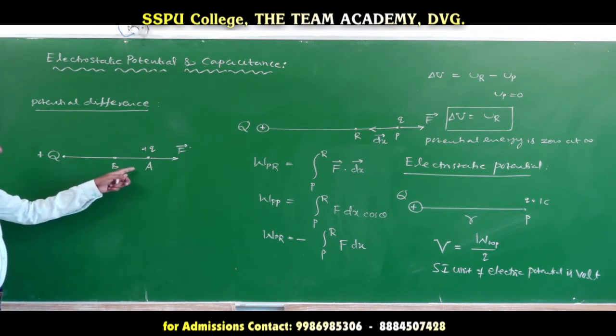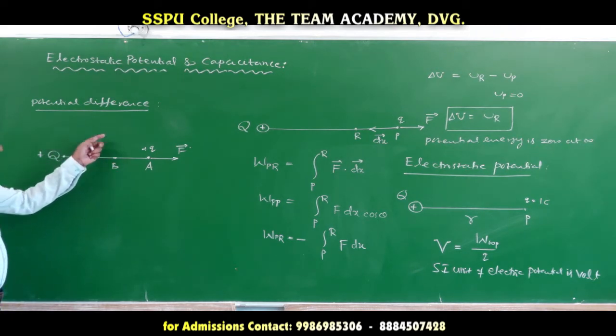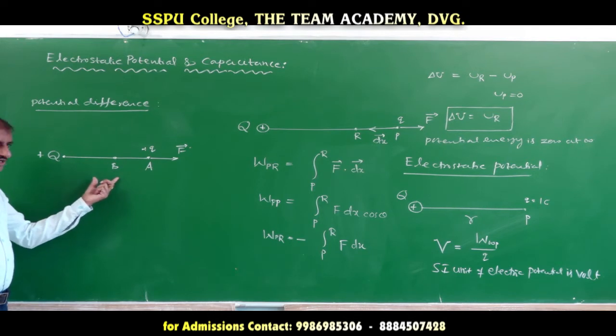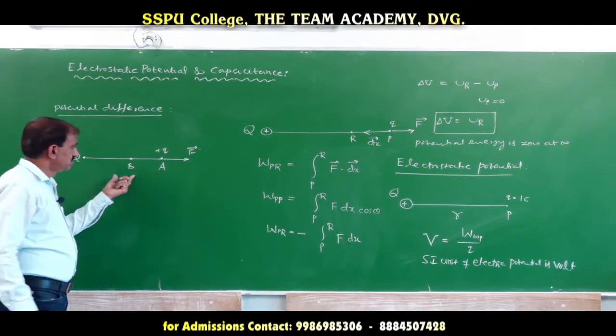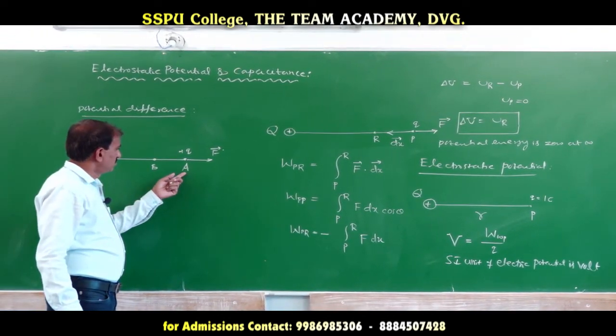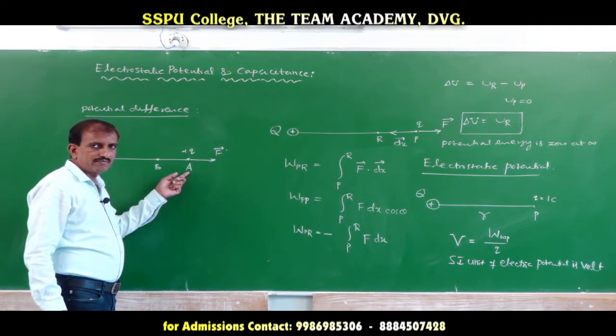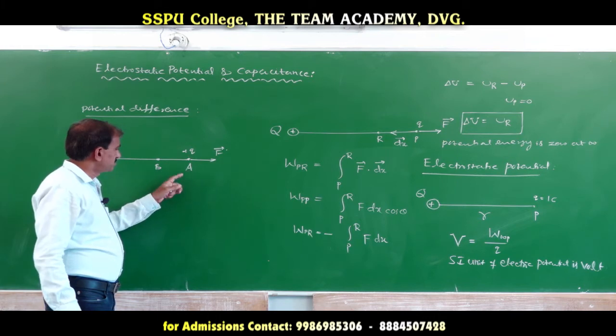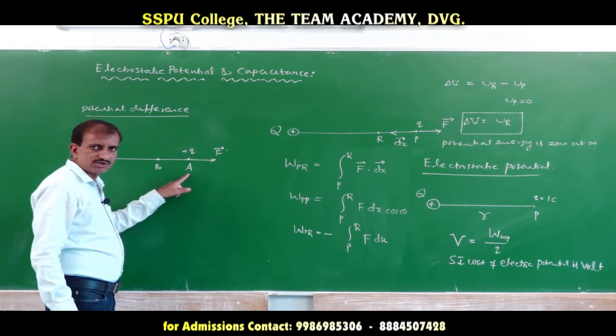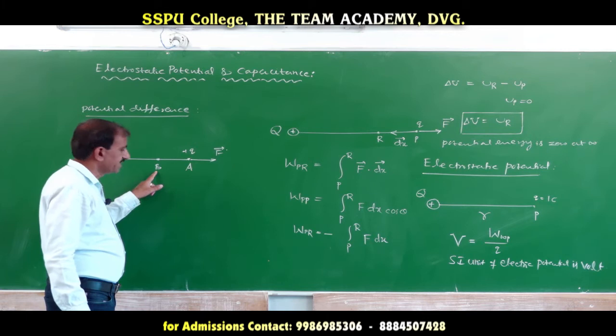Now, the potential difference between the points A and B is defined as the amount of work done in bringing a point charge q from a point at lower potential to a point at higher potential.